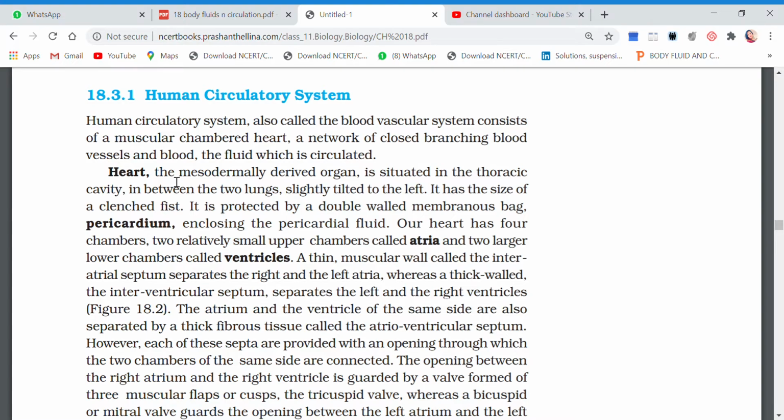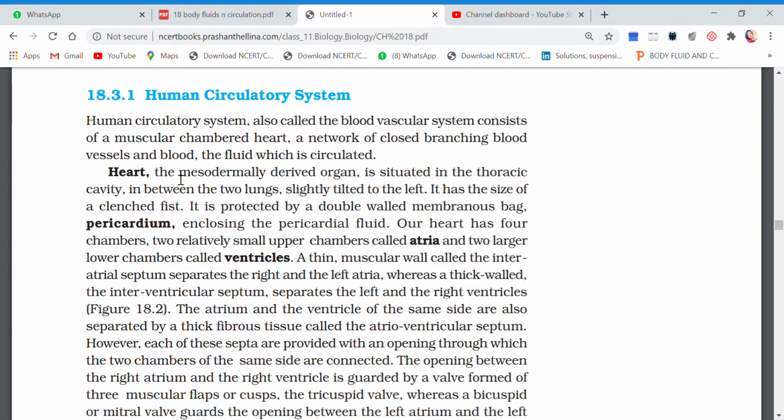If the organism has only two layers, then it is diploblastic. But if the organism has three layers, it is called triploblastic. The three layers are ectoderm, which is the outer one, endoderm, which is the inner one, and mesoderm, which is the middle layer.